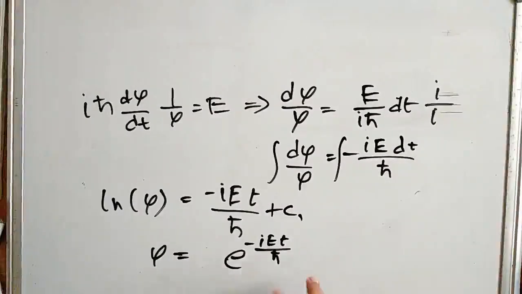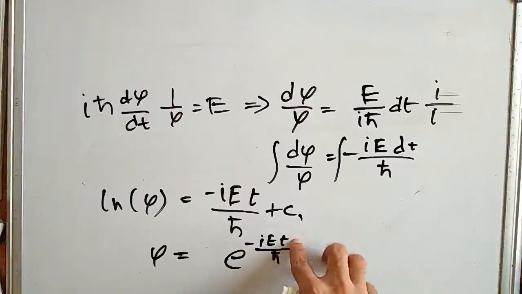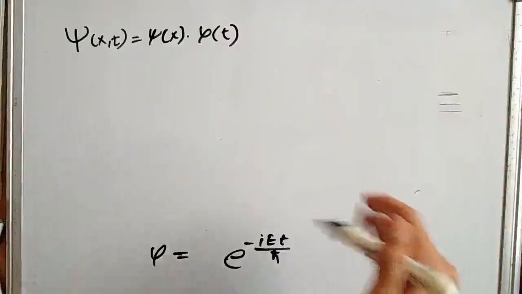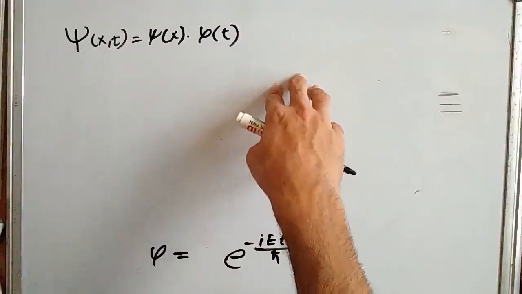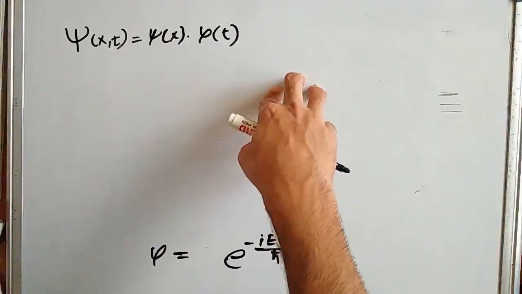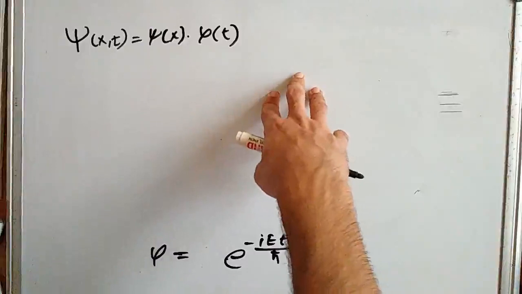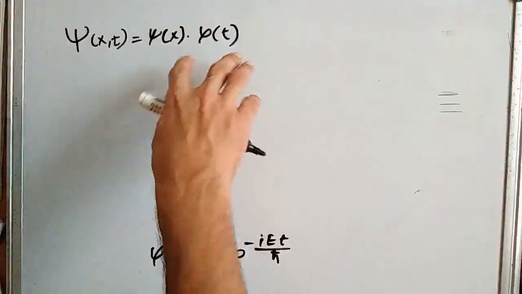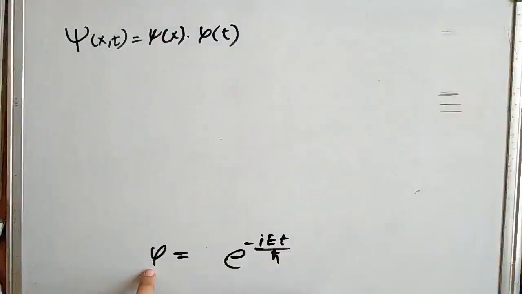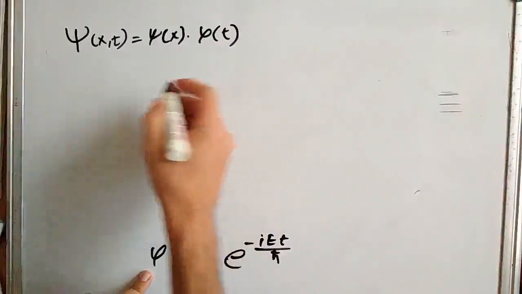Here we can see that phi, which was a function of time, is dependent on time only, through the factor t. At the start of the video we wrote that the differential equation can be solved by separation of variables, so we can put the value back.